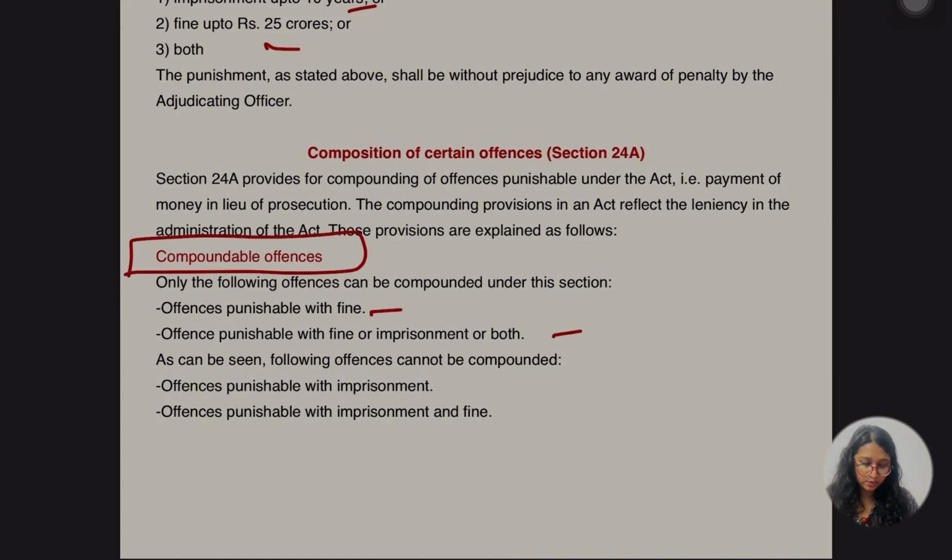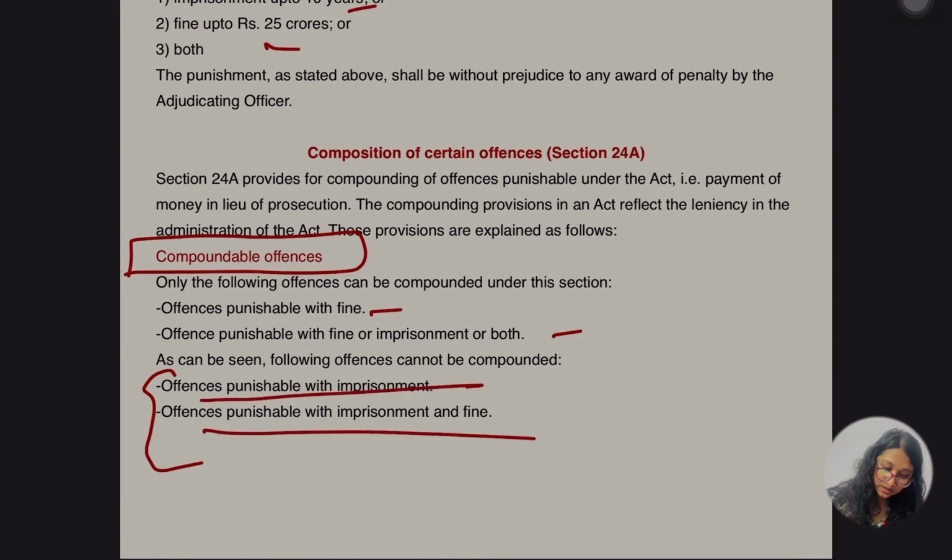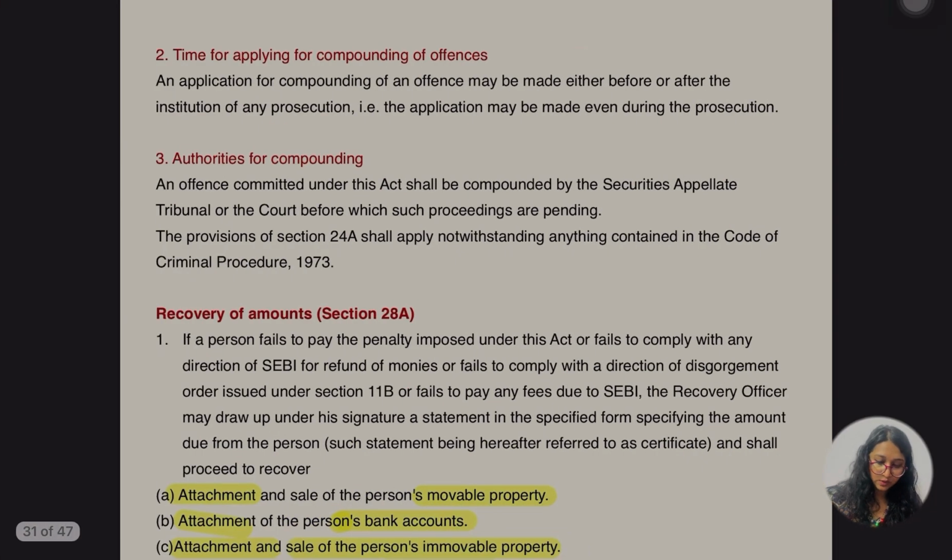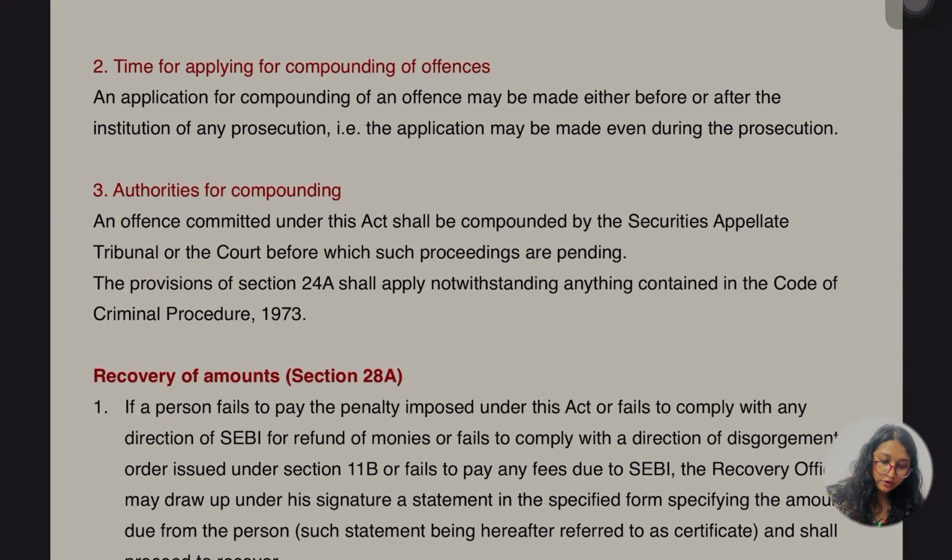So I'm just reading out, and we know this thing. As can be seen, the following offences cannot be compounded. These things cannot be termed as compounded: offences punishable with imprisonment, offences punishable with imprisonment and fine. Hope this was clear to you guys. So compounded offences and not compounded offences. Okay, time for applying for compounding offences.